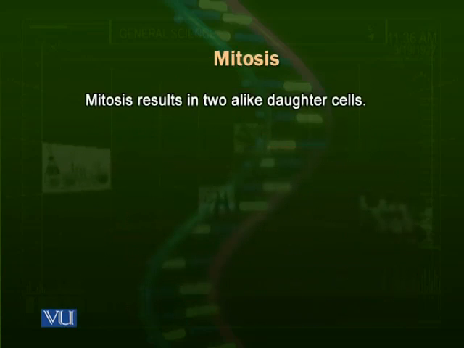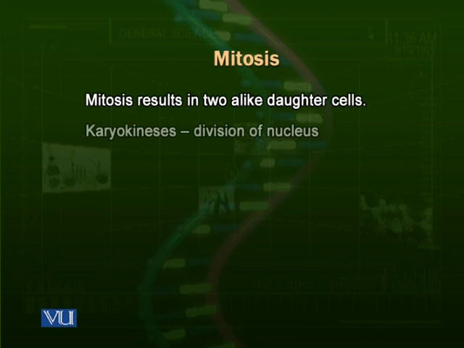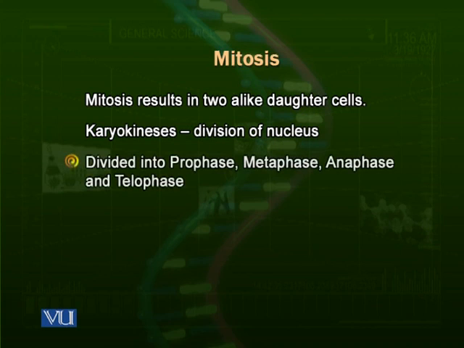Mitosis results in two cells which are alike, just like each other, in almost every aspect. Mitosis is also called karyokinesis. You know that karyo is the word used for the nucleus. This is for division of the nucleus. When the karyokinesis completes, then comes the next phase called cytokinesis, when the cell itself is divided into two.